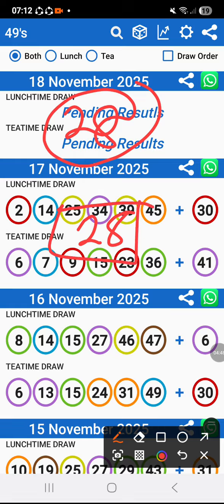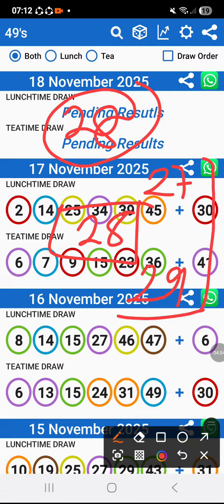So this is what we're going to do. We subtract 1 and add 1. So when you say minus 1, it gives us 27. Plus 1, it gives us 29. So our bonus cycle today is going to be 28, 27, 29. Depending on if they hit it on Betway, definitely it won't come on UK. If they don't play this bonus on lunch, definitely it's going to play on tea. Are we together, guys?